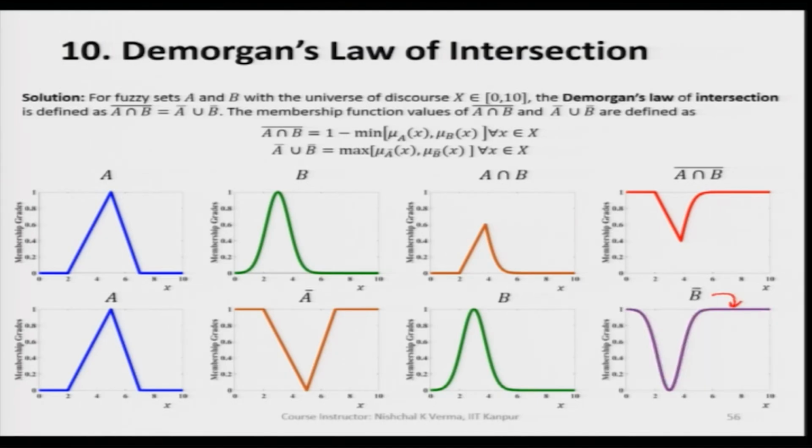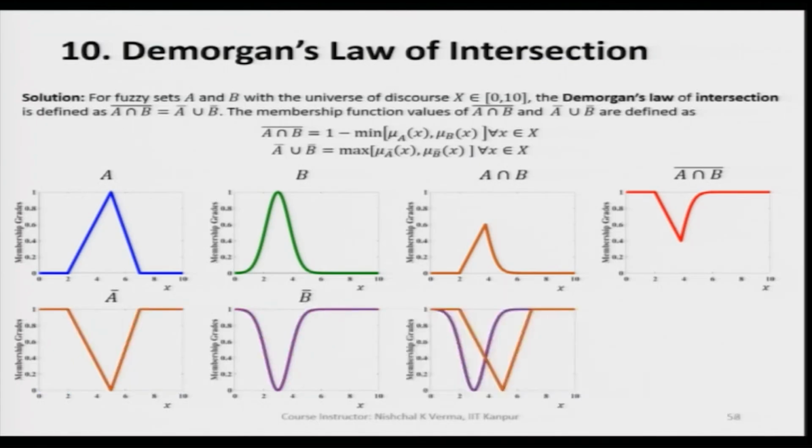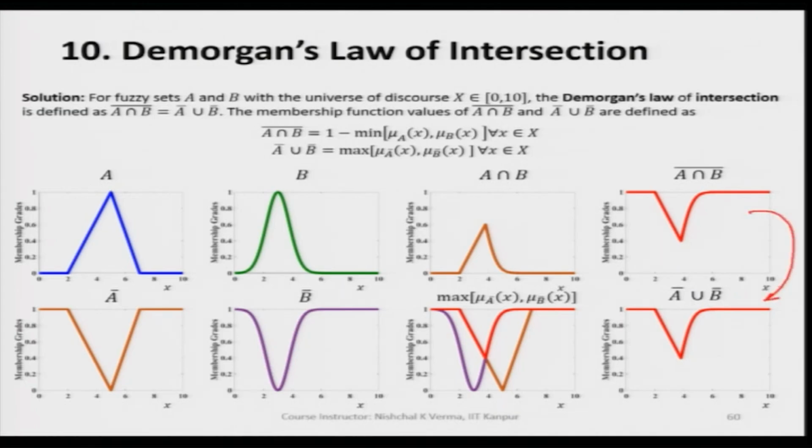Now, we are interested in the union of A complement and B complement. It means we have to superimpose A complement and B complement on each other like this, and then since we are interested in the union, we have to apply the max criteria, and when we apply max criteria, we are going to get this as the outcome. So, this is the outcome of the union of A complement and B complement, and it is very clear that these two outcomes are same.